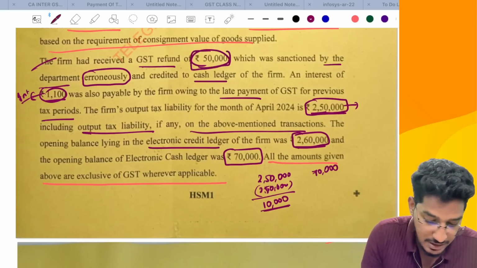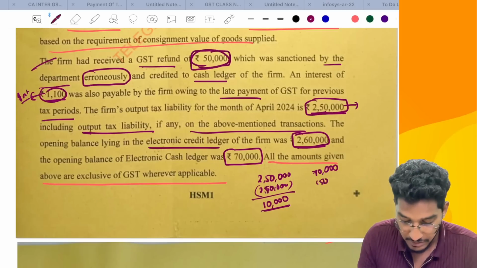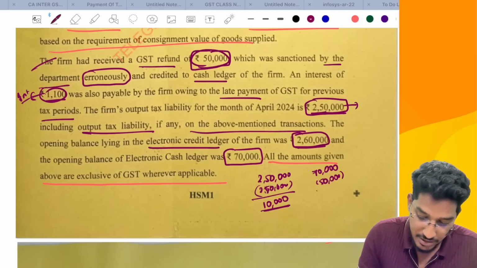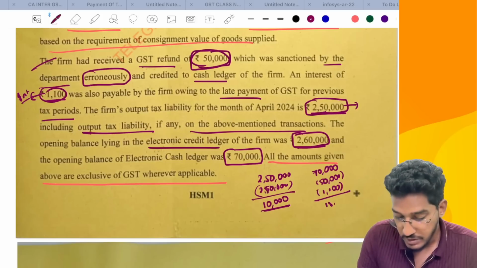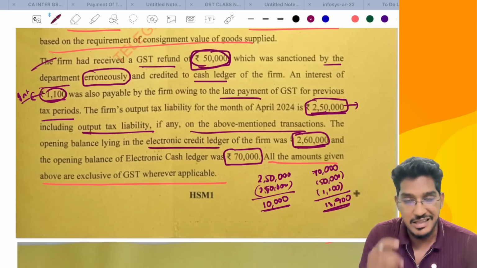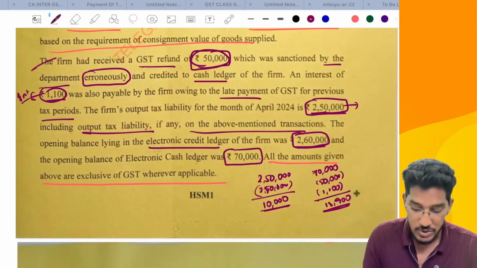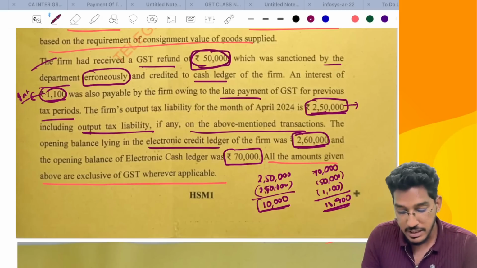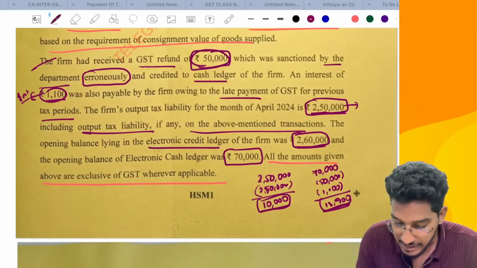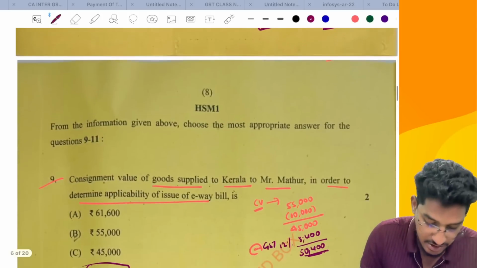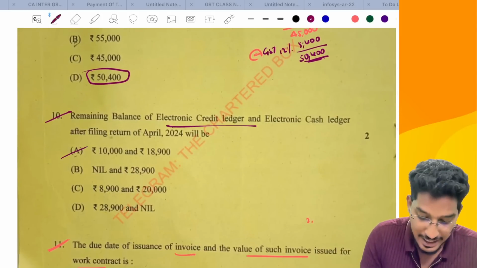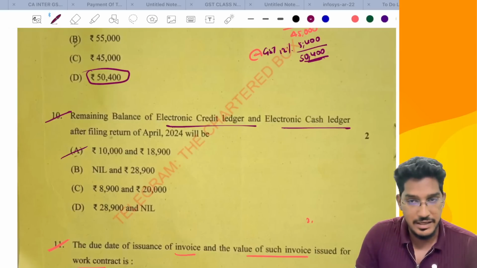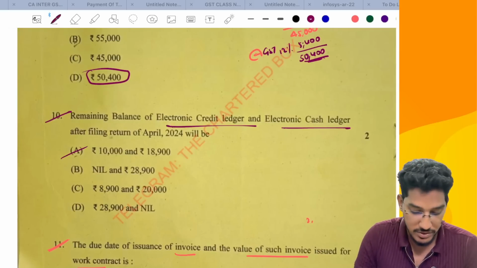Out of that, 50,000 rupees is something which is wrongly credited. It has to be reversed. 50,000 you have to give it back. And interest, whatever you are required to pay, that 1,100 you can pay through the electronic cash ledger. So if you do that, 18,900 will be the balance in the electronic cash ledger. So after filing the April month returns, this will be the balance: 10,000 rupees of electronic credit ledger and 18,900 rupees of electronic cash ledger. So if you see here, in the electronic credit ledger, I will have 10,000 rupees, and in the electronic cash ledger, I will have 18,900 rupees. Clear and comfortable, everybody? So these are the three questions which have been asked.